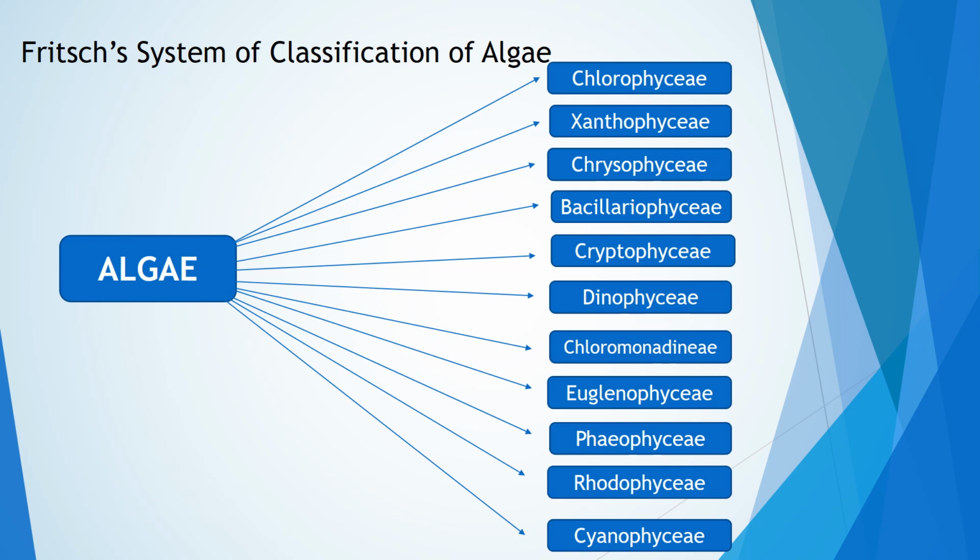Chlorophyceae, which includes 9 orders, Xanthophyceae, 4 orders, Chrysophyceae, 3 orders, Bacillariophyceae, 2 orders, Cryptophyceae, 2 orders, Dinophyceae, 6 orders, Chloromonadinae, 1 order, Eugleniophyceae, 3 families, Phaeophyceae, 9 orders, Rhodophyceae, 7 orders, and Mixophyceae, 5 orders. The characteristics are